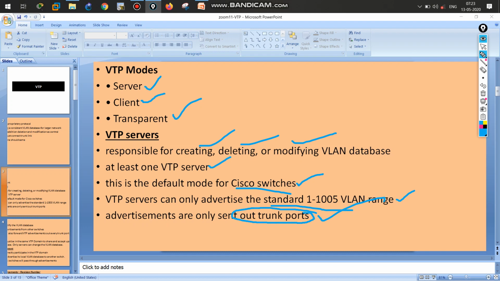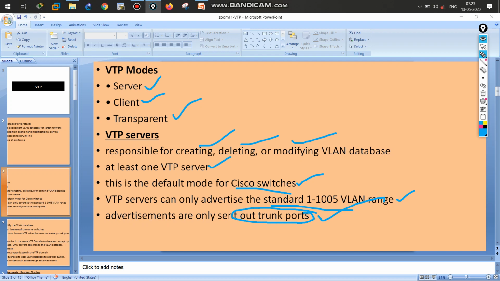If we want to add a certain VLAN on every switch, we create it on the VTP server. If we want to delete a common VLAN everywhere, we can delete it there too. It's mandatory to have at least one VTP server, because the VTP server is the controller, the main king.